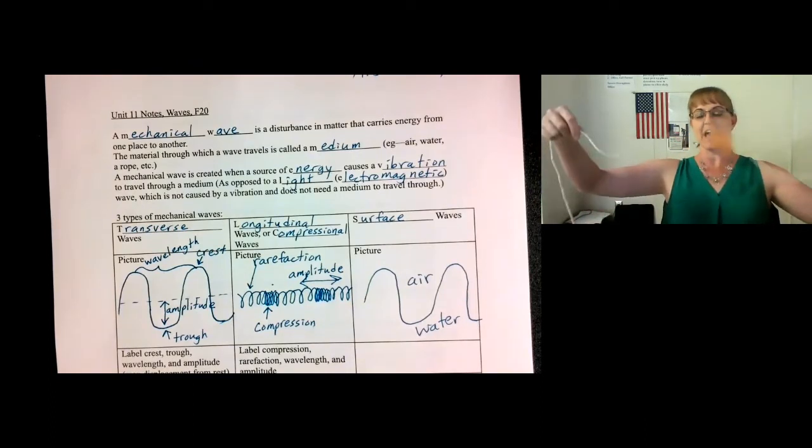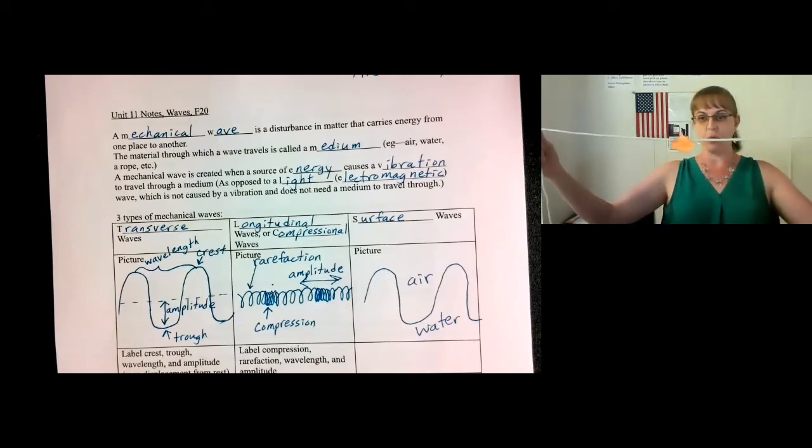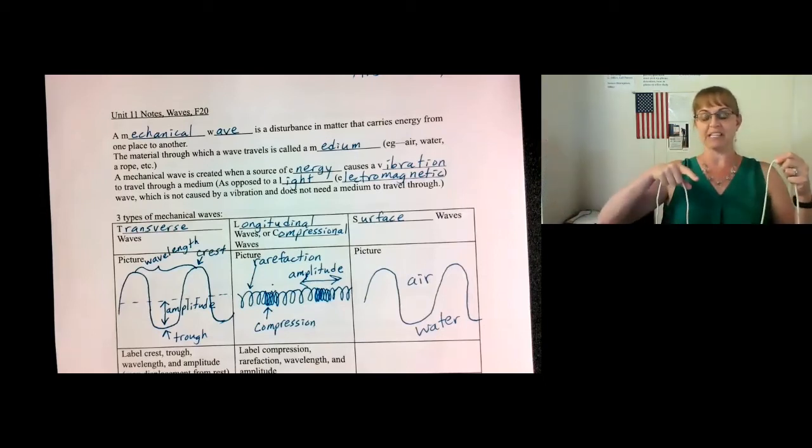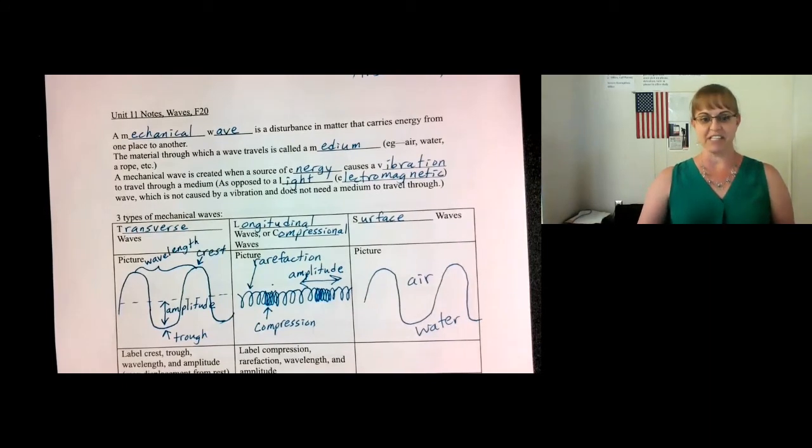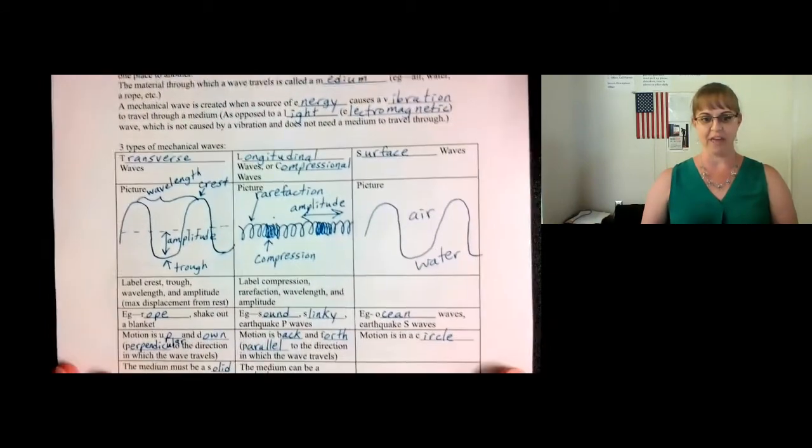Here's an example of a medium, this rope. See the tag right there? See how the wave travels through the medium? But notice, the orange tag just goes up and straight down. It doesn't actually move along the wave, so the matter just shakes in place up and down and does not actually travel along with the energy. That is an example of a transverse wave.